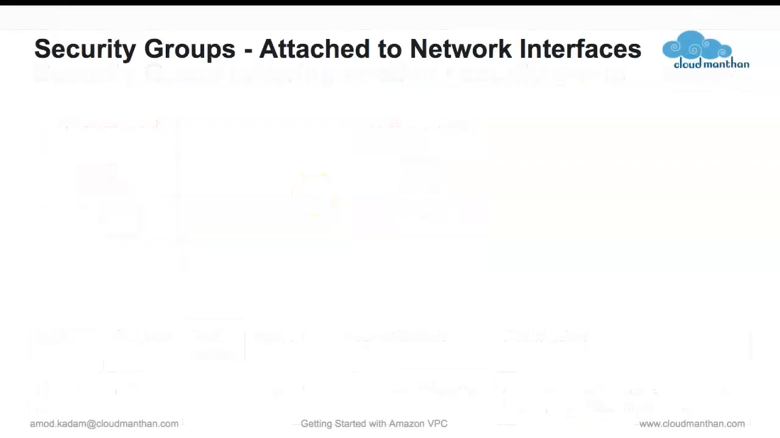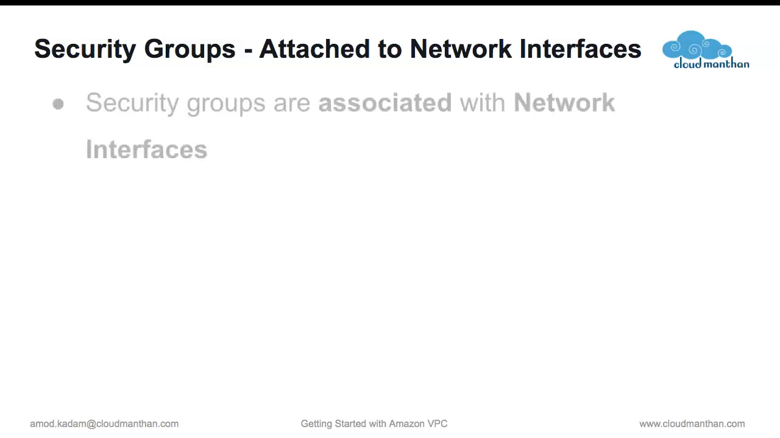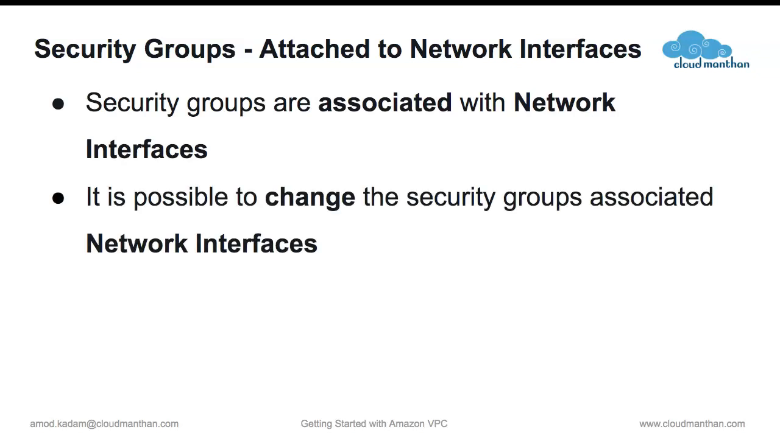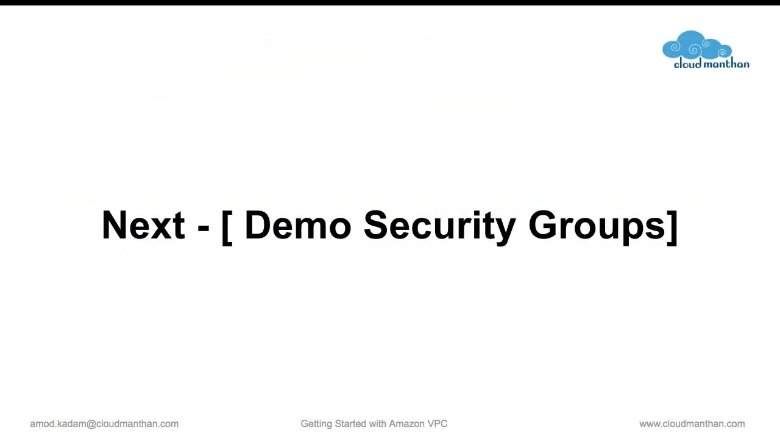So far we have been looking at security groups, and we always say that the security group is attached to an EC2 instance. But if you look at this more technically, it is actually attached to a network interface. Security groups are associated with network interfaces which are attached to EC2 instances. It is possible to change the security groups associated with the network interfaces. We will look at network interfaces later, but before that, we will take a quick look at security groups in action.